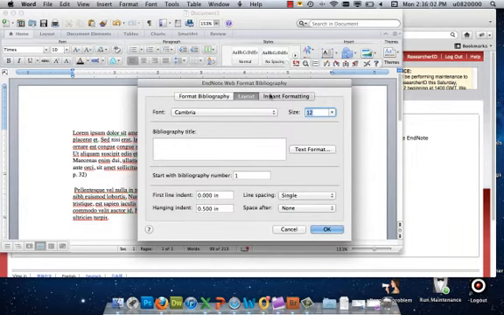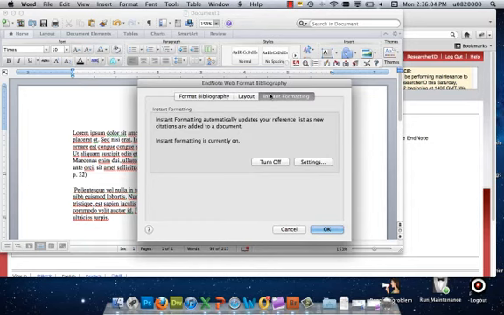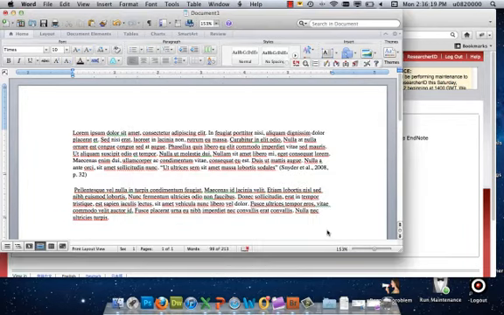If I were doing a citation style that required numbering, I could change the numbering, and basically other formatting options. Under the Instant Formatting button, I can automatically update my reference list as new citations are added to a document. You should have instant formatting on as sort of the default setting, but if you don't, you might try turning it on.